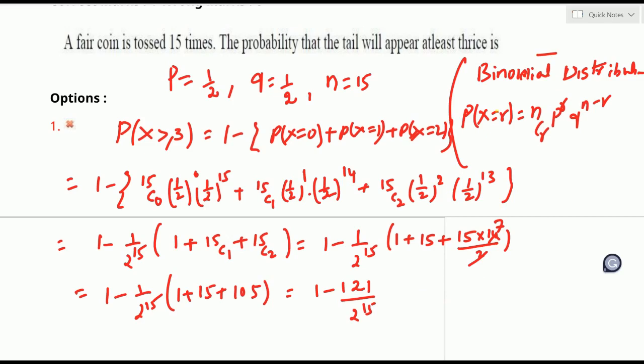Is it clear? We got 1 minus 121 by 2 power 15. Which option is it? You can check the options, right? Please write.